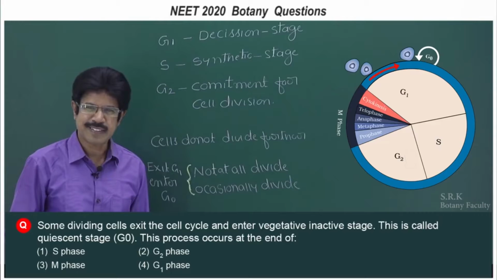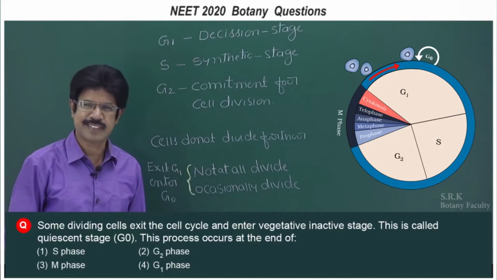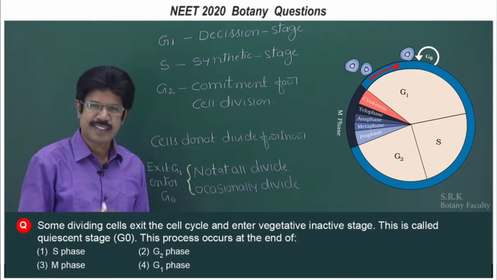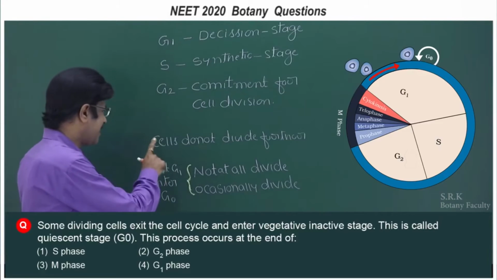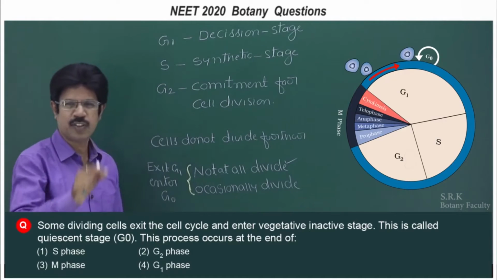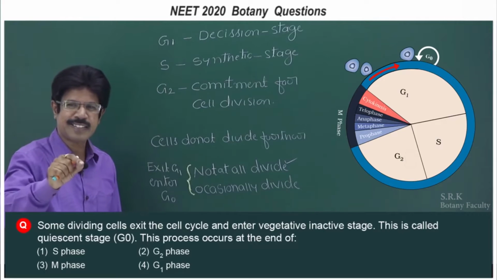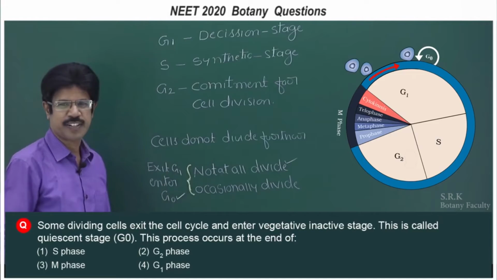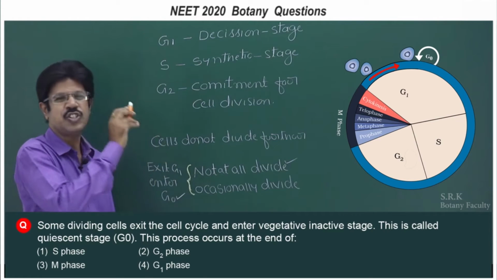In case of G1, some adult animal cells do not appear to exhibit any division, like heart cells, and some cells occasionally divide to replace the cells which have been lost during injury or cell death. So, cells that do not divide further, like heart cells, and cells that occasionally divide to replace the cells lost due to injury, exit G1 and enter G0. So, at the end of G1 it exits G1 and enters G0.